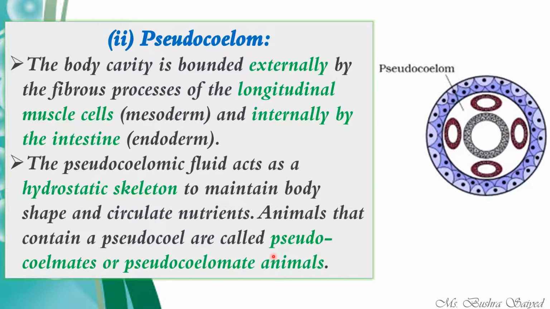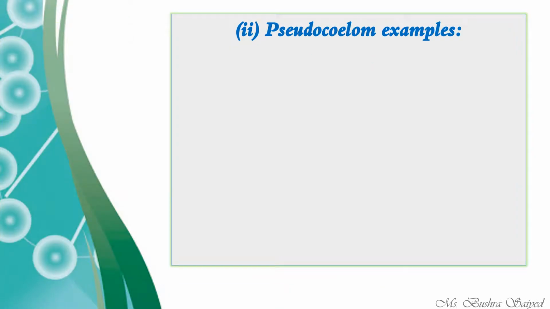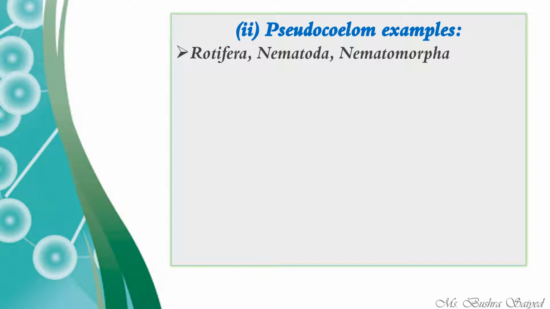Animals that bear a pseudocoel are known as pseudocoelomates or pseudocoelomate animals. Examples of pseudocoelomates are Rotifera, Nematoda and Nematomorpha.